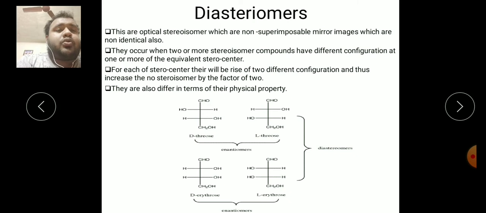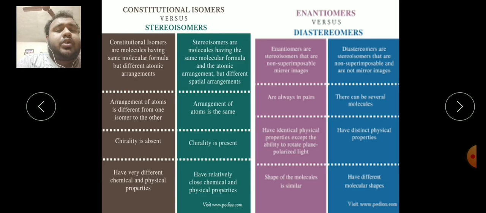Diastereomers arise due to a difference in configuration at a stereocenter. For a difference at a single stereocenter, two diastereomeric pairs arise. These diastereomers differ from each other in terms of their physical properties. Here we will give some differences between constitutional isomer and stereoisomer, and enantiomer and diastereomer. Take a look at that. This kind of question arises in your exam. It will be helpful for you.